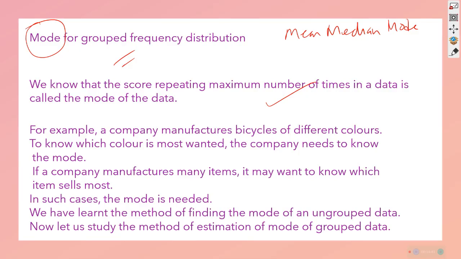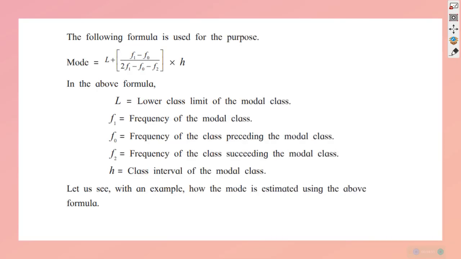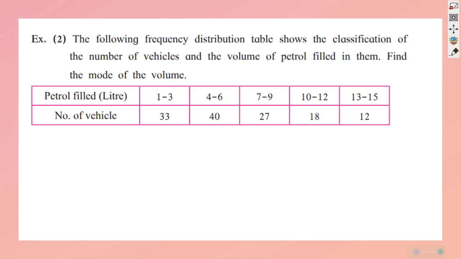Now, we will be trying to find out a method for estimation of the mode of grouped data. I will be going a little fast because the formula is given directly, and each and every notation in the formula: L is the lower limit, F1 is the frequency of the modal class, F0 is the frequency of the class preceding the modal class, F2 is the frequency of the class succeeding the modal class, H is the class interval like before. From this we can find out the mode of the data. Here is an example for understanding.